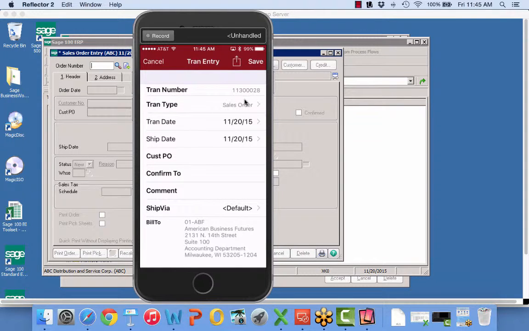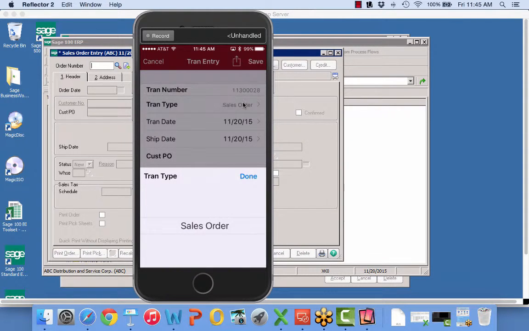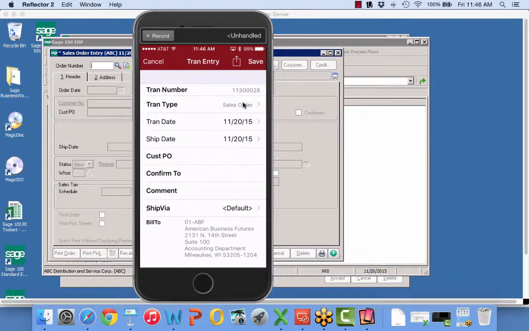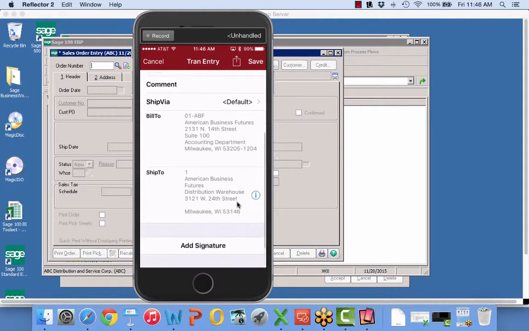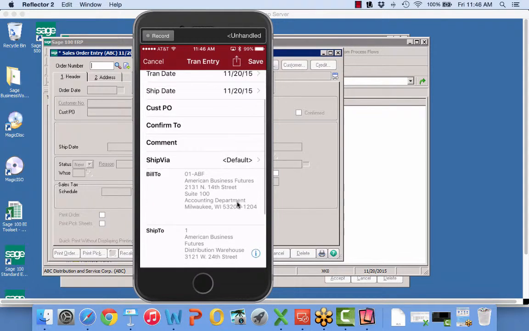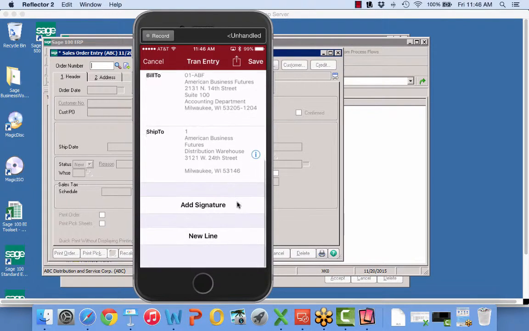And you'll notice now with the transaction type where it says sales order, that's the only type I have. I don't have quote, I don't have invoice, I don't have credit memo because I didn't give it permission to. Also, you'll notice I can't override the bill to. Remember, I have a checkbox, said no can do, but I can override the ship to if I need to be able to do that.